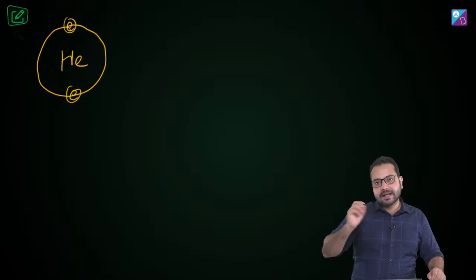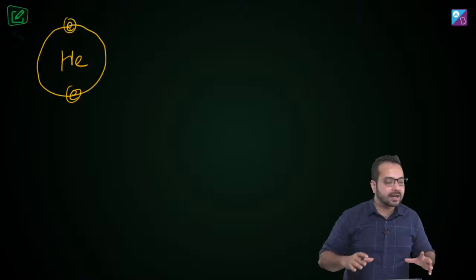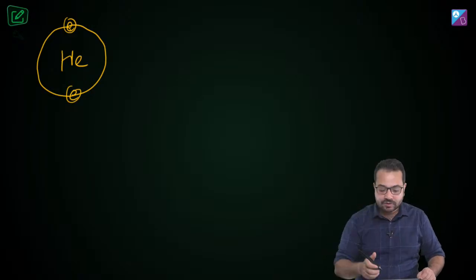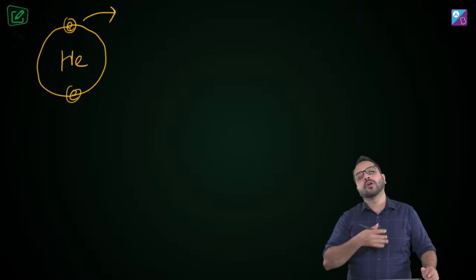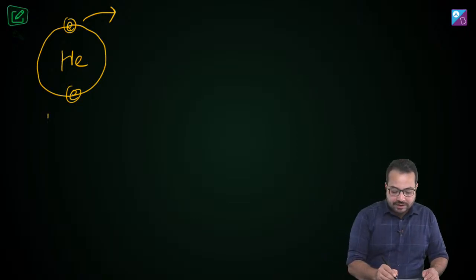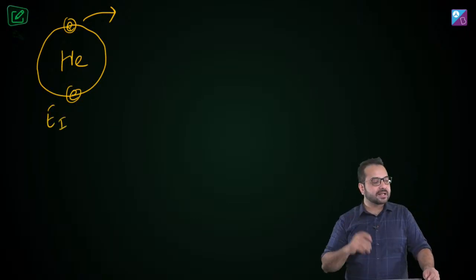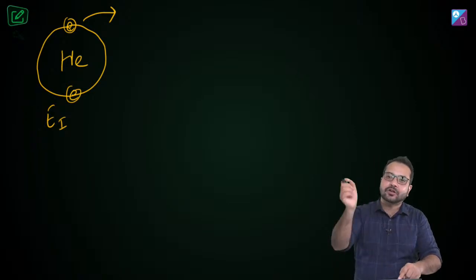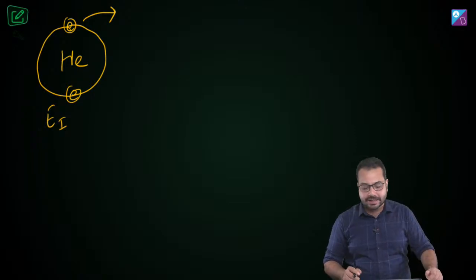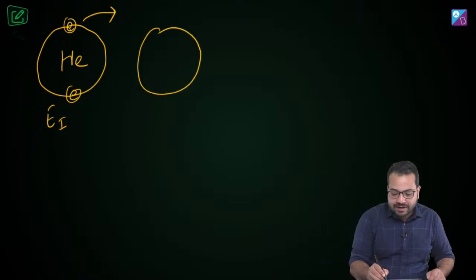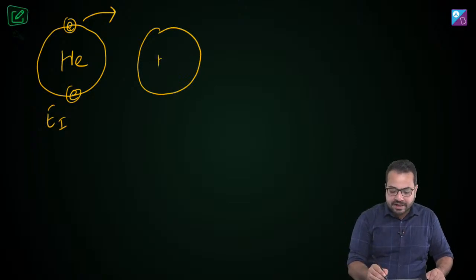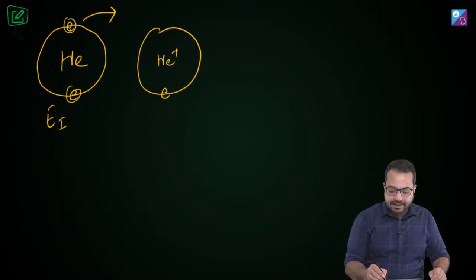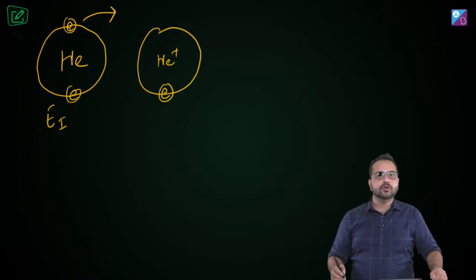Now the energy required to take away 1 electron when the helium atom is in ground state is called its ionization energy. So let's call it E1, the first ionization energy. If we are taking the first electron out, it is called the first ionization energy. Now what will happen when we have taken out 1 electron? Then this is going to become a helium ion, and the helium ion will thus have 1 remaining electron.